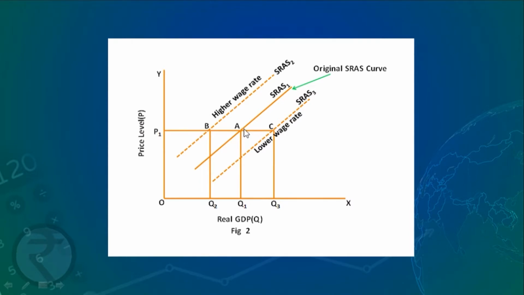So you can say that with lower wage rates the SRAS curve shifts to the right, and with higher wage rates it shifts to the left. So the supply curve shifts because of the change in wage rate.